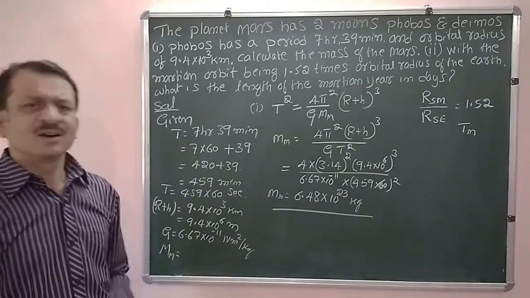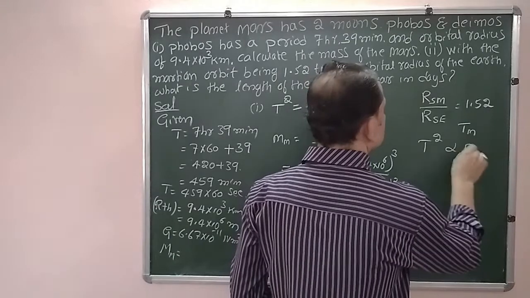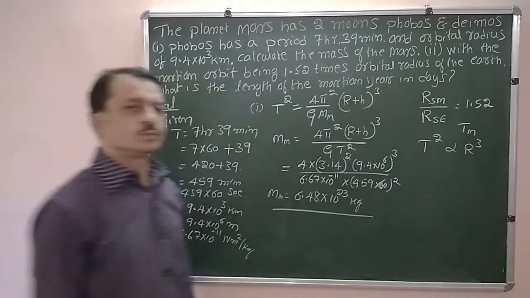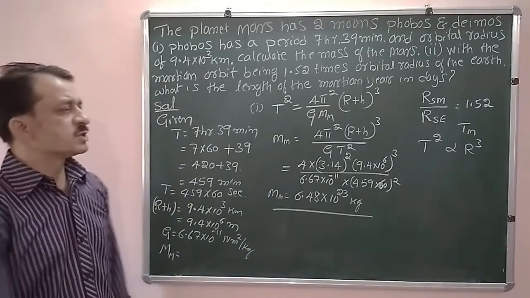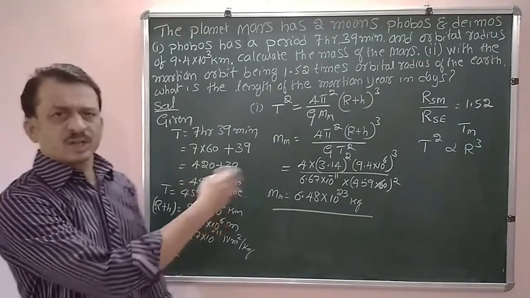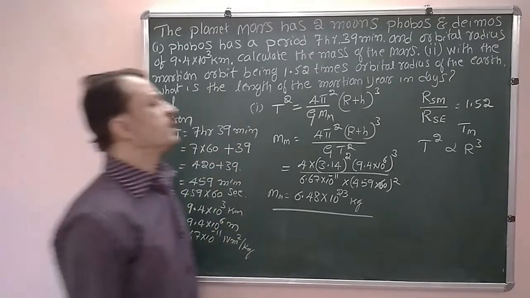Now by Kepler's third law, that is T square proportional to R cube. The square of period of revolution is directly proportional to the cube of its semi-major axis, or in circular path, it is proportional to radius of the circular orbit.